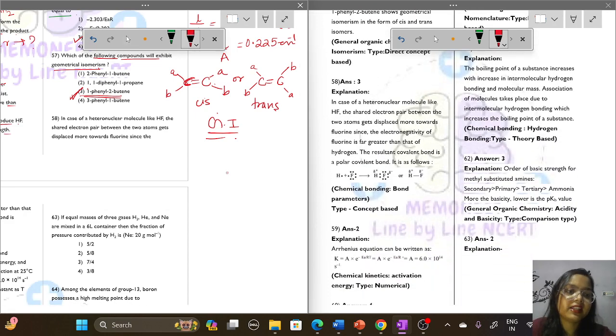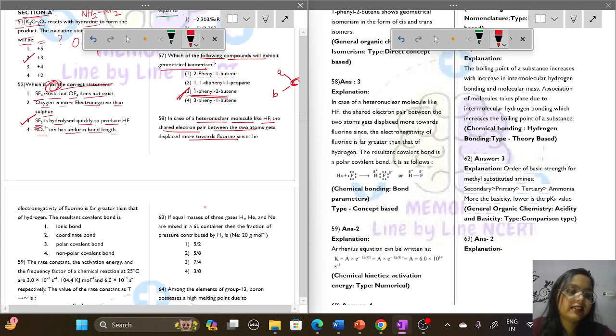Question number 58. In case of a heteronuclear molecule like HF, the shared pair of electrons between the two atoms gets displaced more towards the fluorine, since the electronegativity of fluorine is far greater than that of hydrogen. The resultant covalent bond is. Okay, so what is the resultant covalent bond?